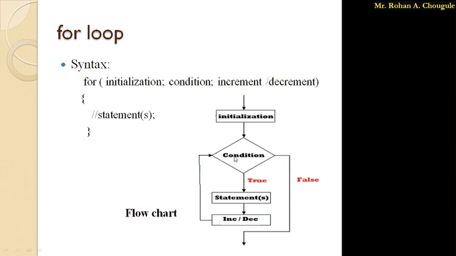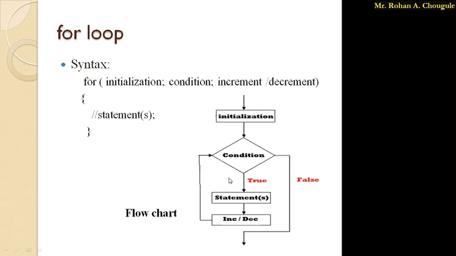So now let's discuss how this for loop executes with the help of this flowchart. So just go through the flowchart. Okay, so here once the control enters into the for loop, first initialization takes place. So this is the initialization. After initialization, your control will check the condition. Condition has two sides, either true or false. So if your condition becomes true, your control will come inside the for loop. So first initialization, then condition, then control enters into the for loop.